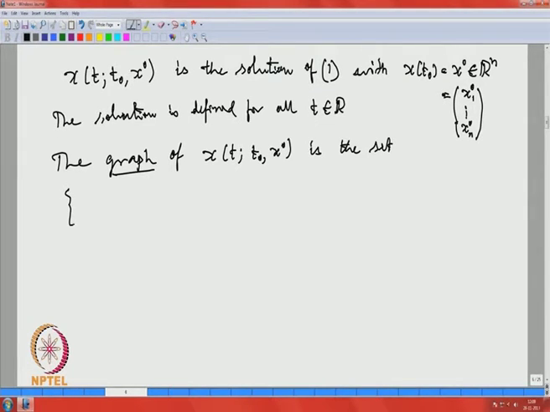So, this is a subset of R n plus 1. I write the coordinates as t, x. So, t belongs to R and x belongs to R n, and what is this x to do with t and the solution? I start with a solution of the initial value problem 1, and now I define its graph. So, x is nothing but x of t, t 0, x 0, and t belongs to R.